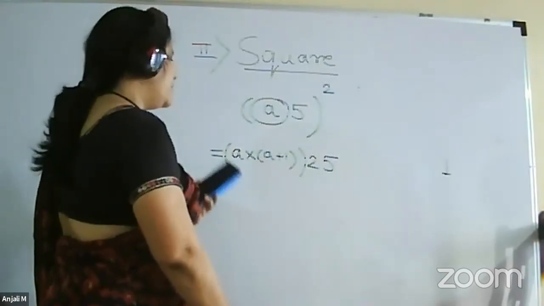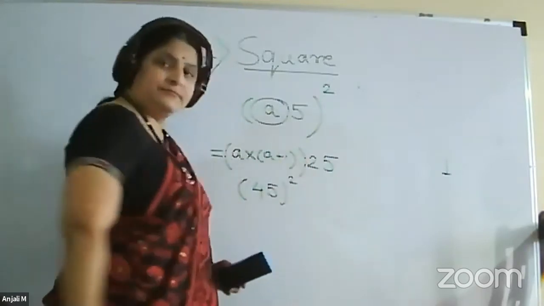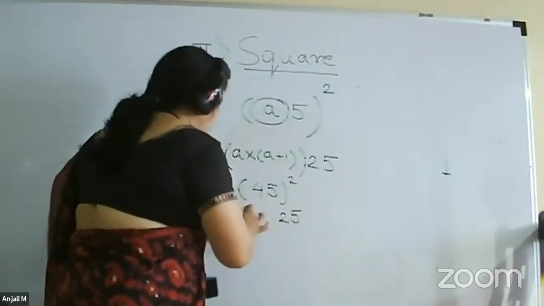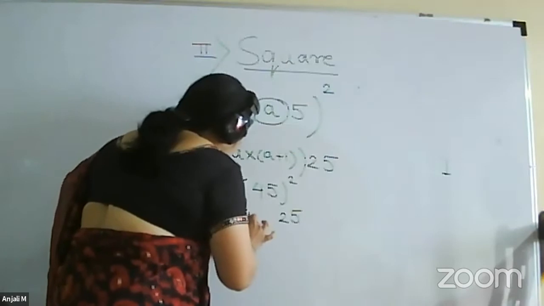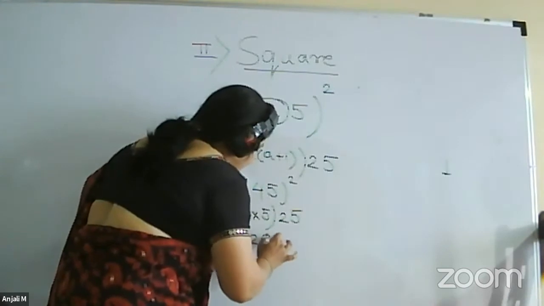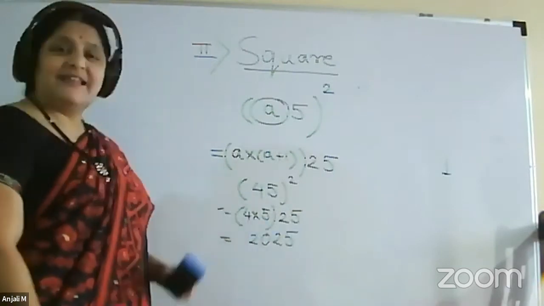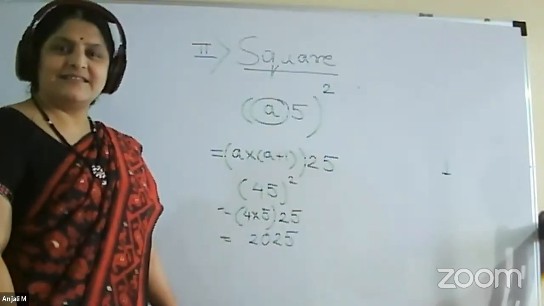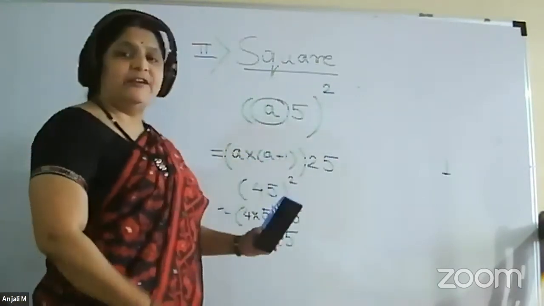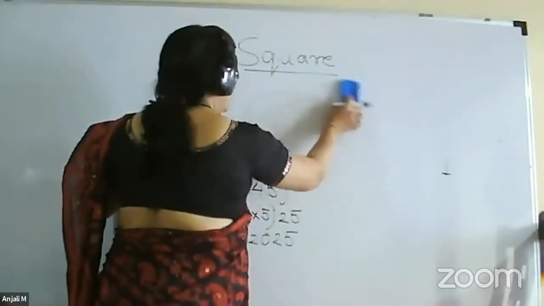For example, suppose we have 45 square. So how to do that? 5 square will be 25. And now here A will be 4. So 4 into A plus 1, which is 5, you have to do here. So 4 into 5 will be 20. So 2025. That will be the answer. So just remember A into A plus 1, the product of a number and its next number. So now we can move to the next example.